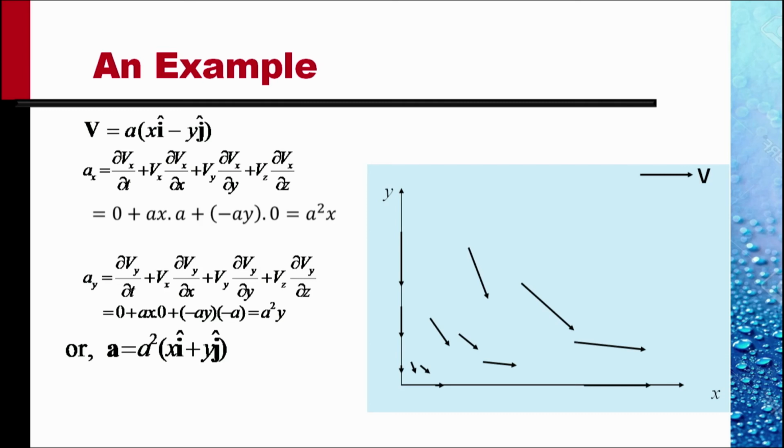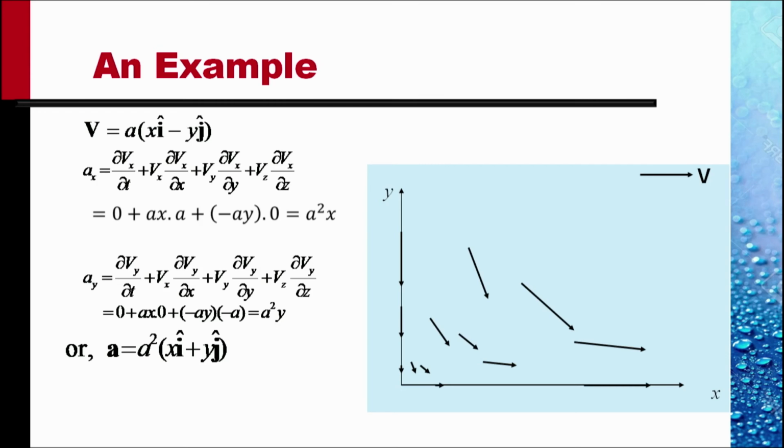This is the acceleration of the particle which would be at the location x y at a given time t. Note that the acceleration is independent of time. The velocity was independent of time, so acceleration is also independent of time. If the velocity is independent of time, why is there an acceleration? Because acceleration is only the rate of change of velocity. No, this is a velocity field. This is Eulerian description.